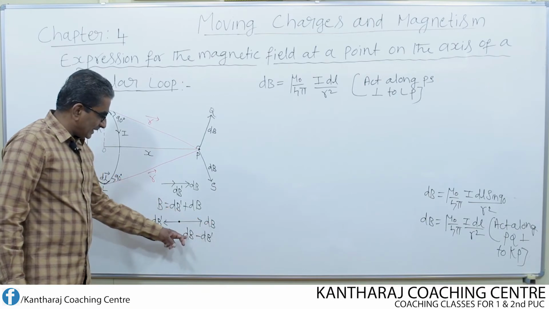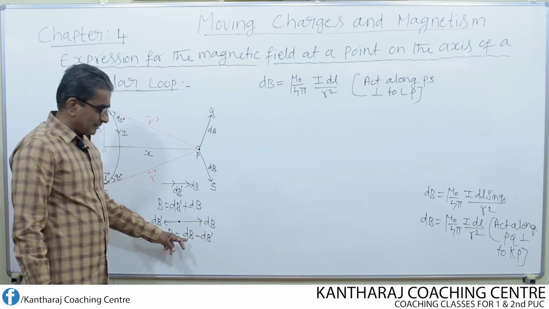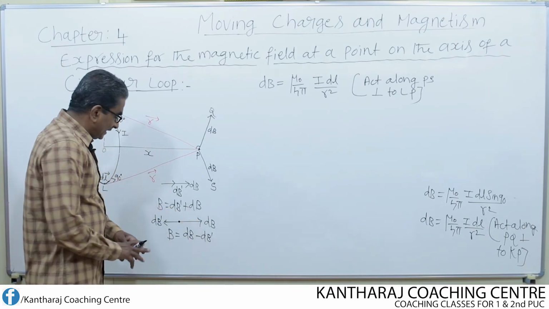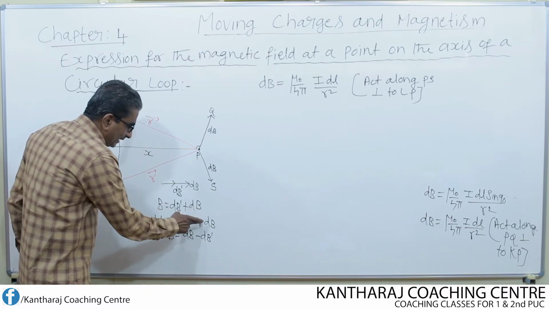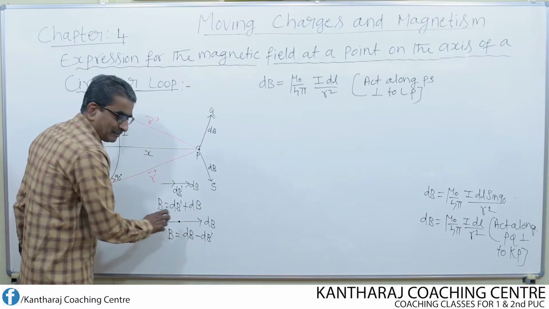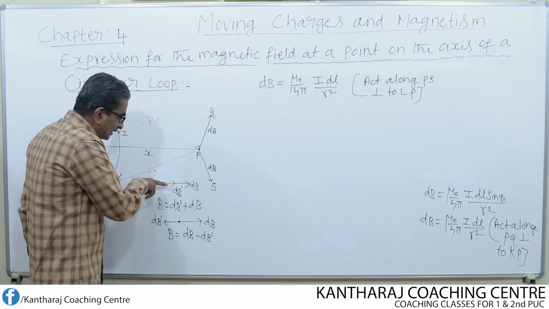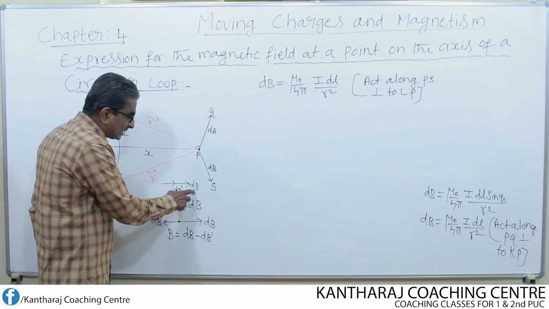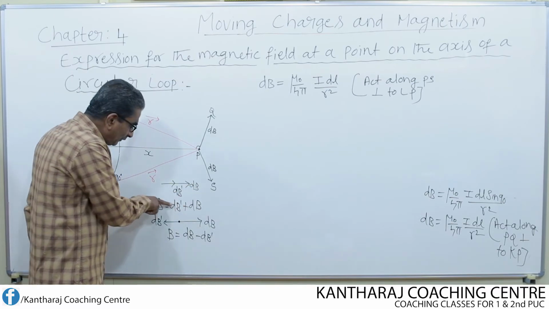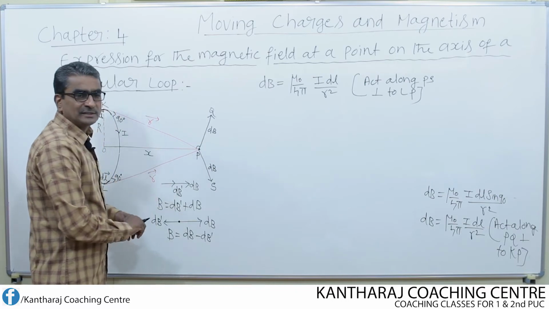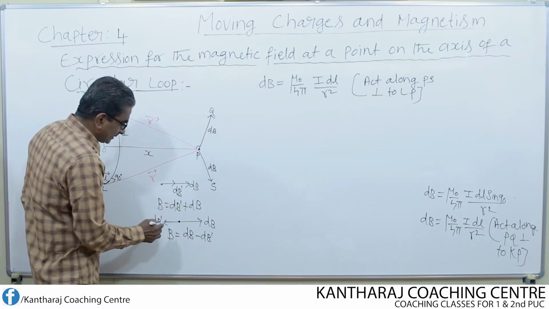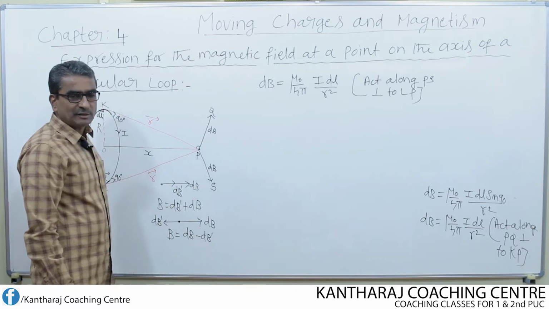Whichever is greater, we write that field first, so greater minus lesser. Here the line of action is the same, directions are opposite, that is why we subtracted. Here the line of action is once again the same, and the directions are also the same. Therefore we added them to find the net field acting at this point. Similarly, the net field acting at this point is determined like this.